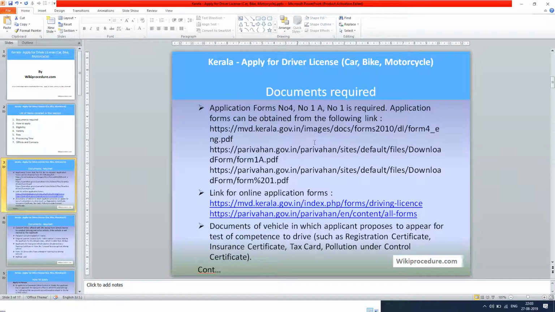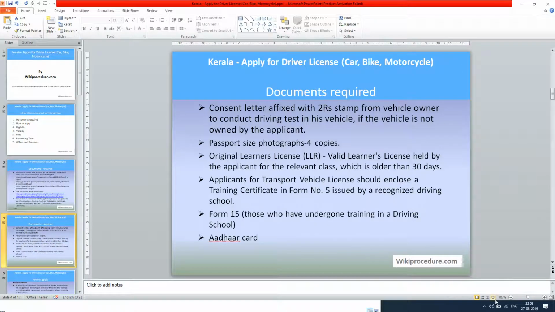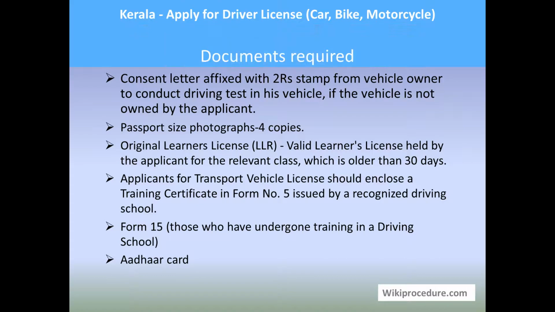You need the application form while you perform offline procedure, and documents of vehicle in which applicant proposes to appear for test of competence to drive, such as registration certificate, insurance certificate, tax card, pollution under control certificate, while you use the vehicle for driving to complete the drive test, and consent letter affixed with 2 rupees stamp from the vehicle owner in order to use the vehicle for conducting drive test, passport size photographs 4 copies, original learner license, valid learner license held by the applicant for the relevant class, more than 30 days old.